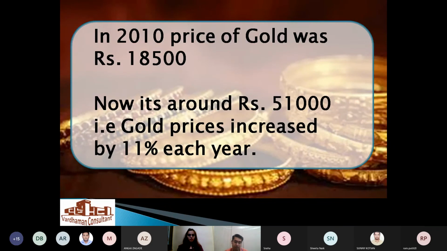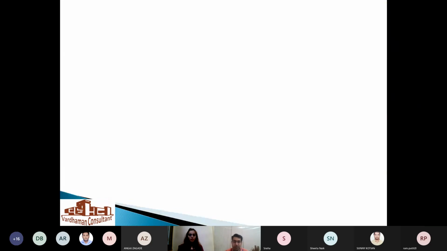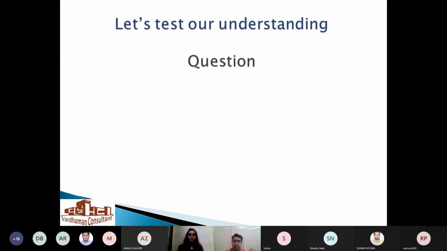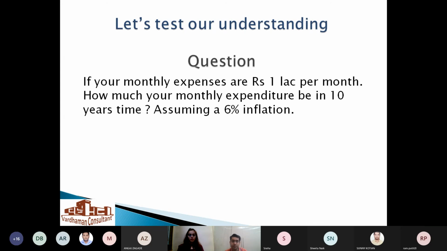So our average inflation is around 6%, but the lifestyle inflation, which I said, is around 10%. Now, how it is 10%, I will explain in some time. Before that, let's go through a couple of questions. If your monthly expenses are rupees 1 lakh per month, after 10 years, assuming 6% inflation, how much is that amount going to be? What would be 1 lakh rupees after 10 years, assuming inflation of 6%?